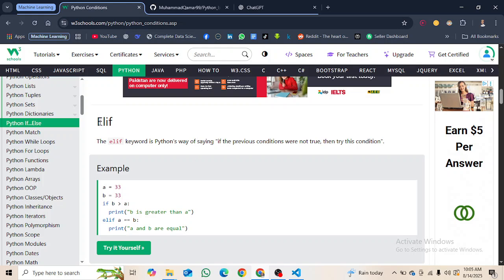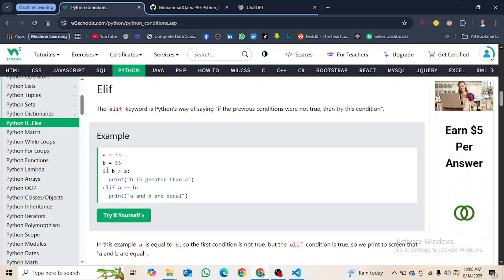After the if statement, we use the else statement or the elif statement. So let's see what it says about the elif statement. The elif keyword is Python's way of saying: if the previous condition was not true, then try this condition. It is the short form of else if. If this condition is true, then execute this line, else this print statement is not going to be printed out.